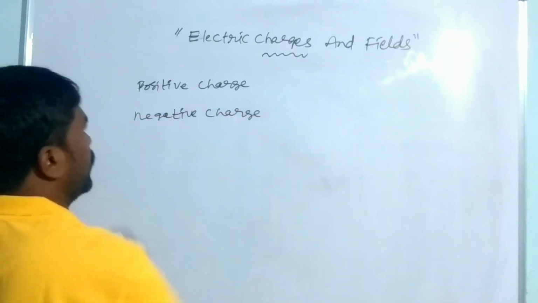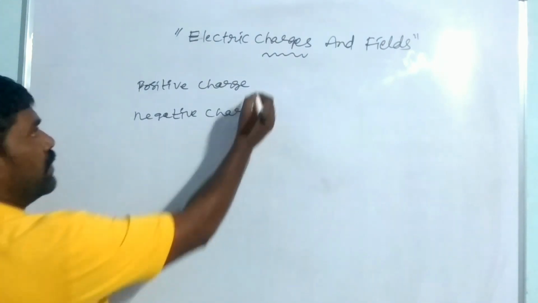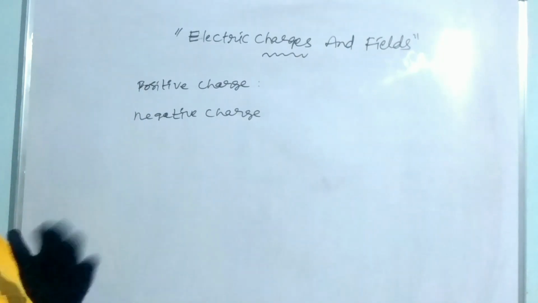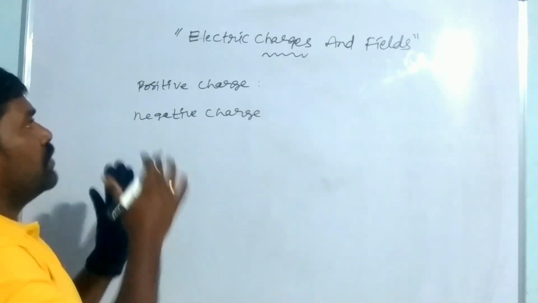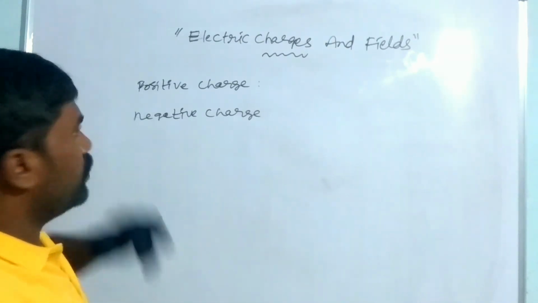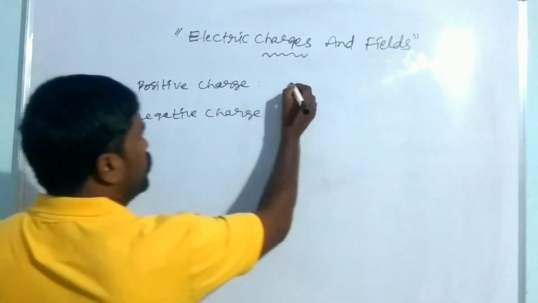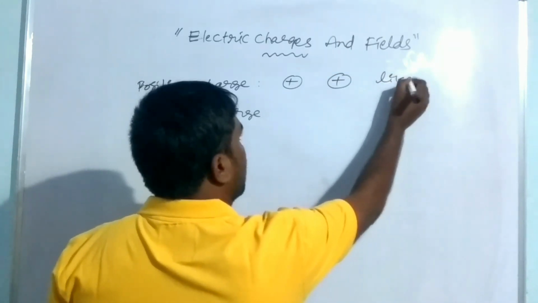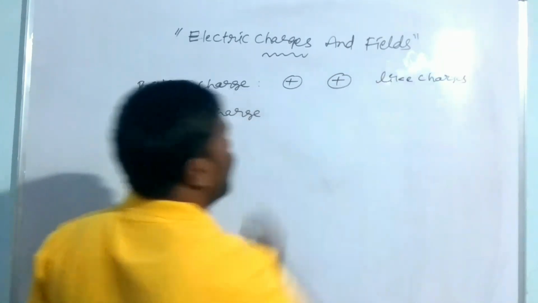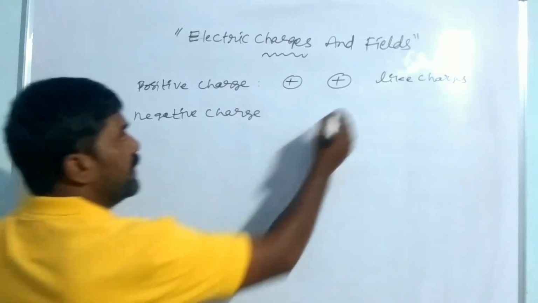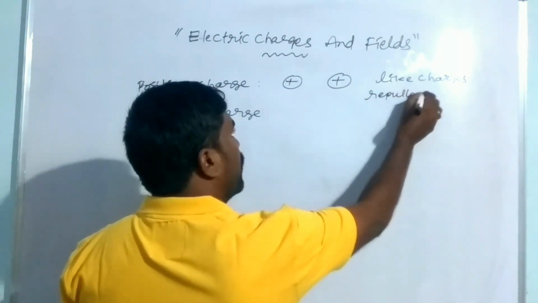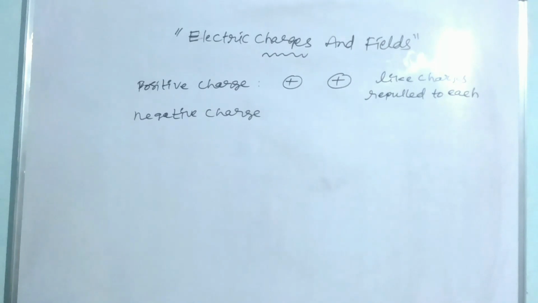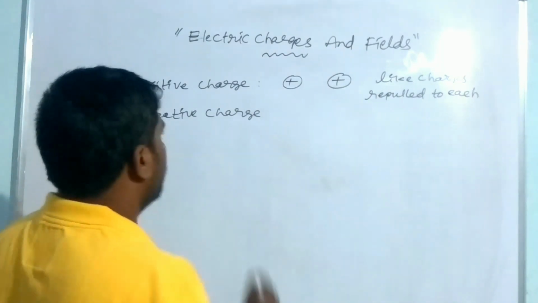A positive charge means that a body has lost some electrons from its surface. If there are two positive charges, they are like charges, and like charges always repel each other.